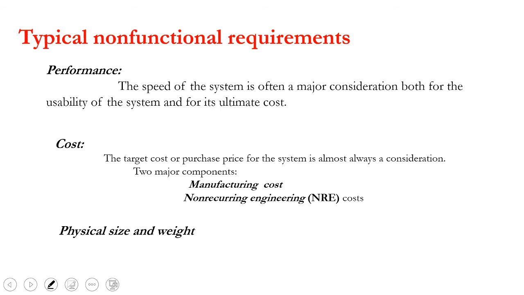Next is the physical size. As I told, mobile is a very good example of an embedded system for analyzing the functional and non-functional requirements. In mobile, most of you now go for a slim mobile. The corner should be bent, slim. We should have a display at the corner. A lightweight mobile, but a high performance mobile. We know that if the mobile weight increases a little, the performance is better. But we search for a mobile which has good performance with lighter weight. So weight and size, even the screen display, matter for many people.